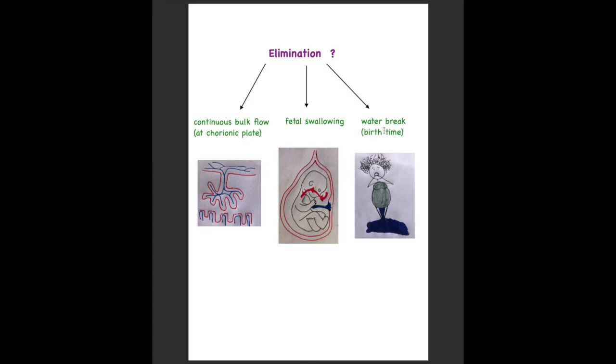And the third is the water break, that is, during birth. Now, as the fetus has grown completely and comes near the end of its growth period, the amniotic sac ruptures, and because of this the amniotic fluid starts leaking, as you can see here. So this is called the water break. Now these are the three basic mechanisms by which amniotic fluid is excreted.